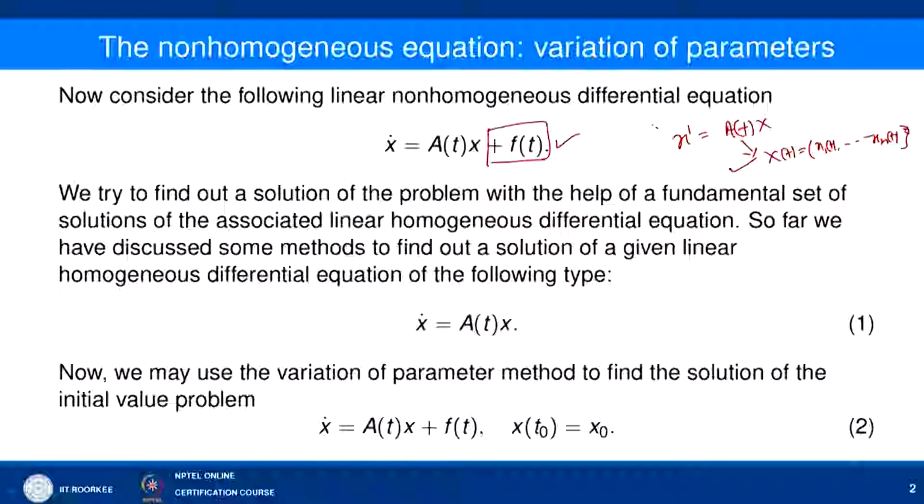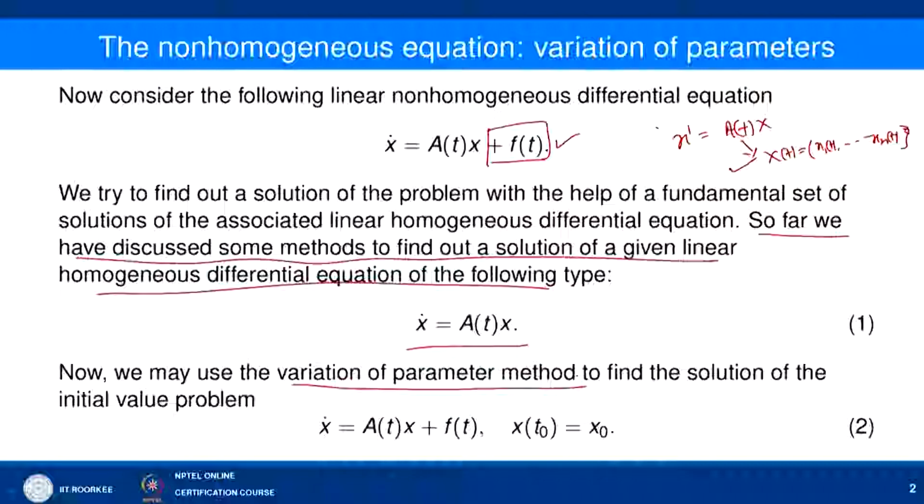So far we have discussed methods to find a solution of a given linear homogeneous differential equation of the type x' = A(t)x. Now we may use the variation of parameter method to find the solution of the initial value problem x' = A(t)x + f(t), x(t0) = x0. So, what is the variation of parameter method?